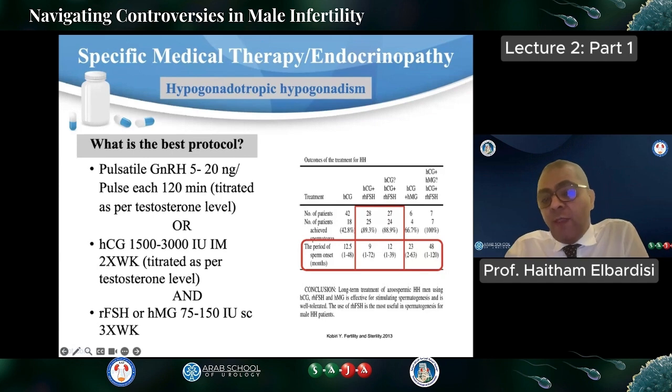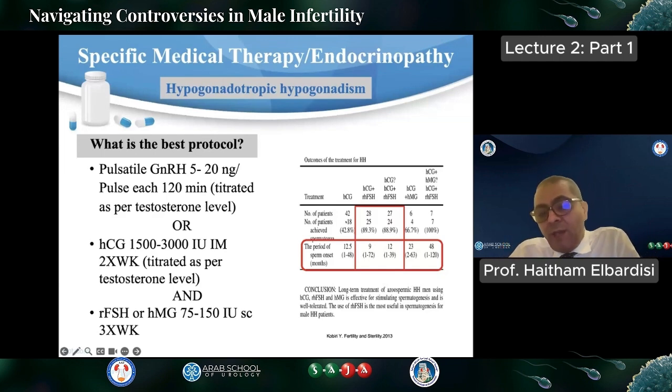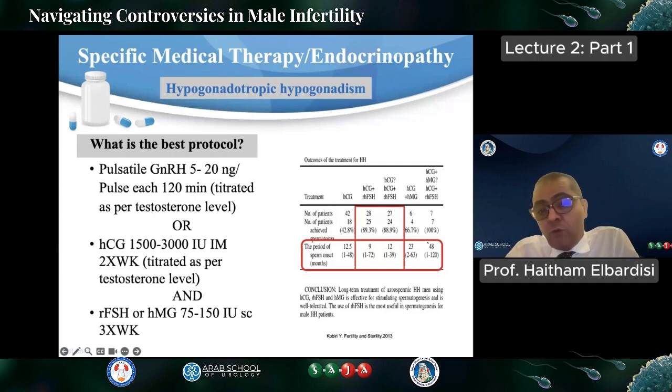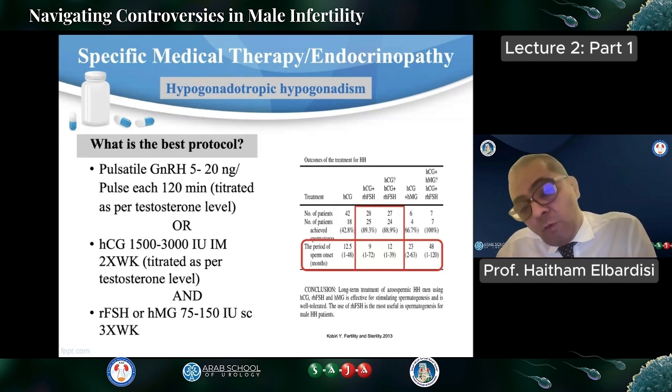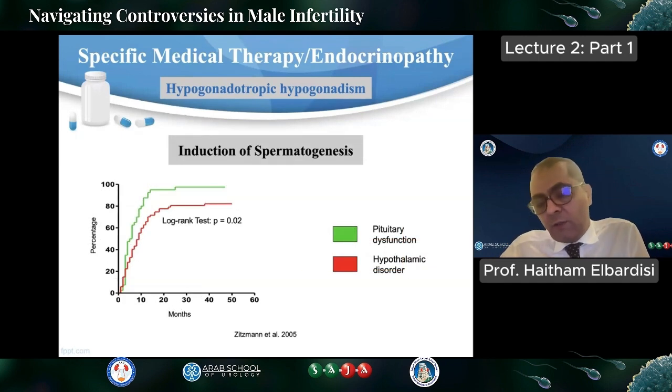If you notice here, when you use the combination of HCG and FSH together from the beginning, about 90% will achieve spermatogenesis. However, if you look at the timing, starting only with HCG takes much longer. Starting sequentially also takes longer. So you can start with HCG and then add FSH, or you can start both at the same time.